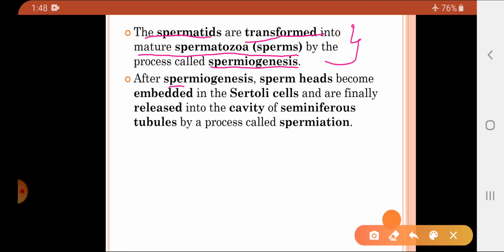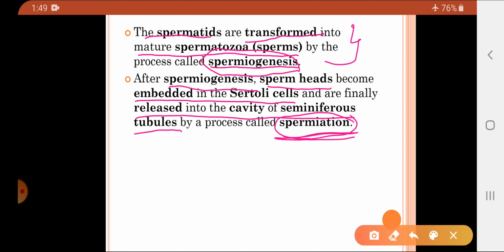Now after spermiogenesis takes place, that is after the spermatids are converted into the sperms, the sperm's head gets embedded into the Sertoli cells and finally they are released into the cavity of the seminiferous tubules by the process of spermiation. So there are again two processes, one is spermiation and another one is spermiogenesis.